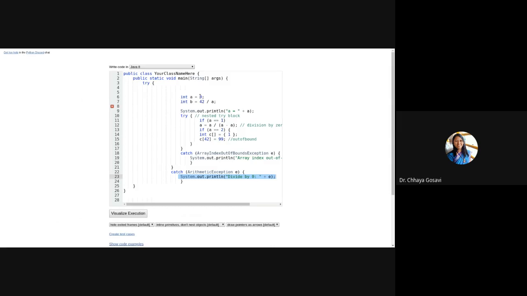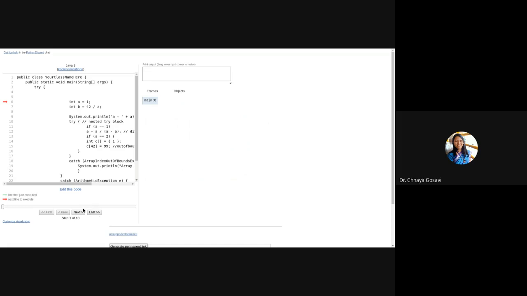If value of A is 1, so this line is executed. Value of B is 42. It has not caused any exception. So next line is getting executed. It will print A is equal to 1 and we will enter into the next try.